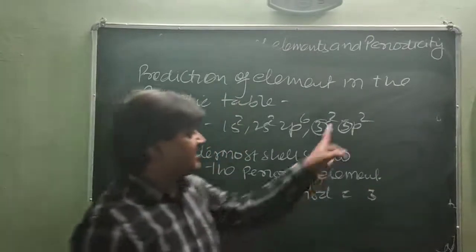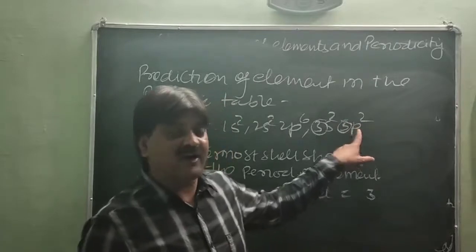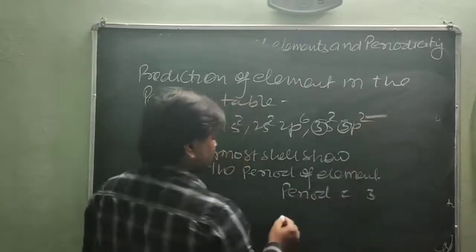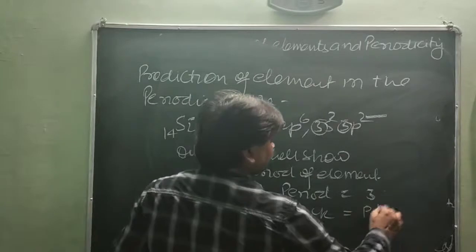And the last electron enters the p subshell, so it is an element from the p block. The last electron enters the p subshell, so the block of the element is the p block.